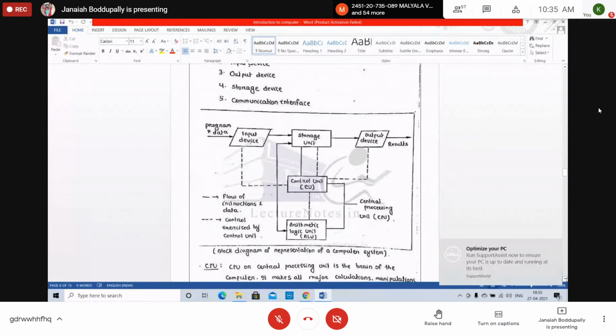Anything through which we can display the output is called an output device.